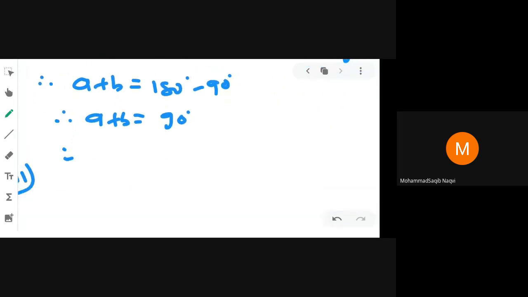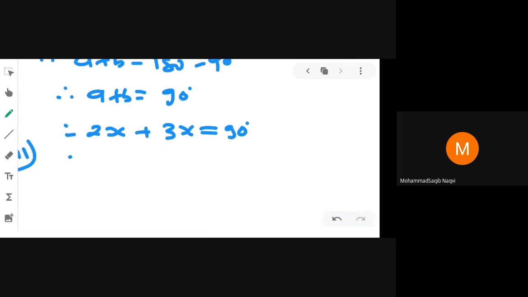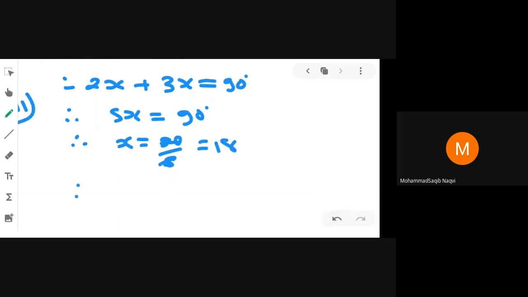So we suppose angle A is 2x and angle B is 3x, and their sum is 90 degrees. So 5x is equal to 90 degrees. We get x is equal to 90 divided by 5, so 18, since 5 times 18 is 90. x is equal to 18.